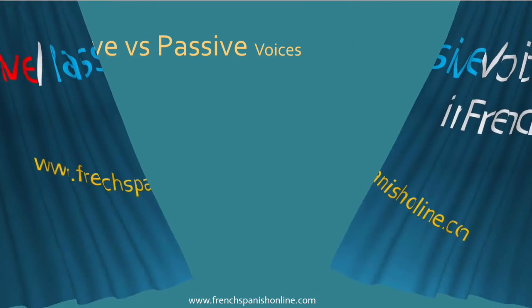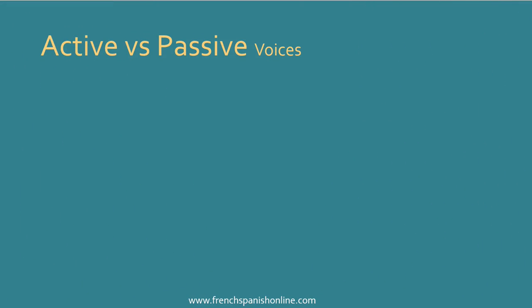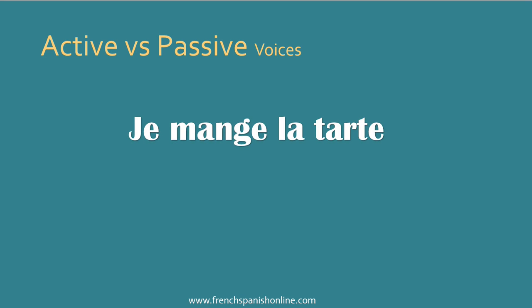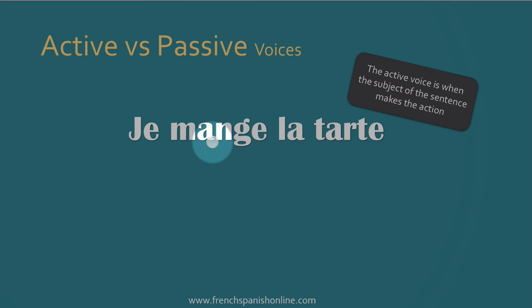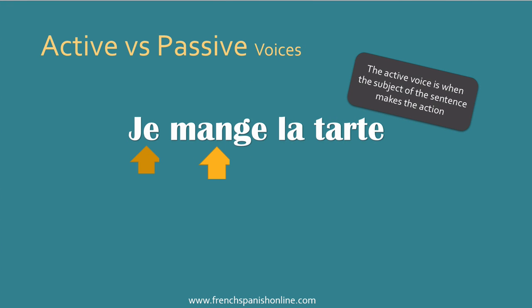Let's start with the difference between these two voices, the active and the passive voice in French and also in English. When you say je mange la tarte, I eat the pie or I'm eating the pie, we say that it is the active voice. Why? Because the active voice is when the subject of the sentence makes the action. So here the action is manger. And who actually is making this action? It is the subject, je, moi. So for this reason here we have the active voice.